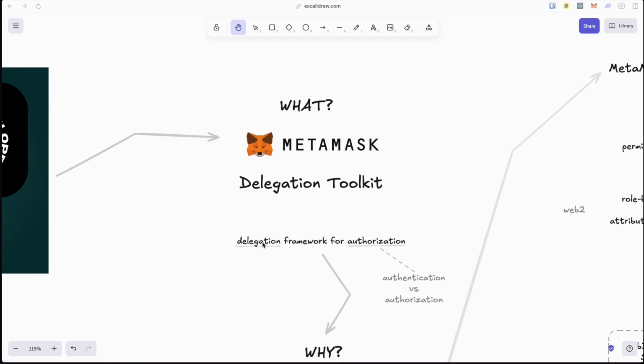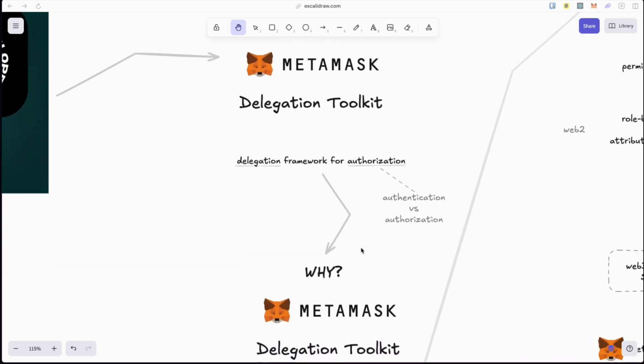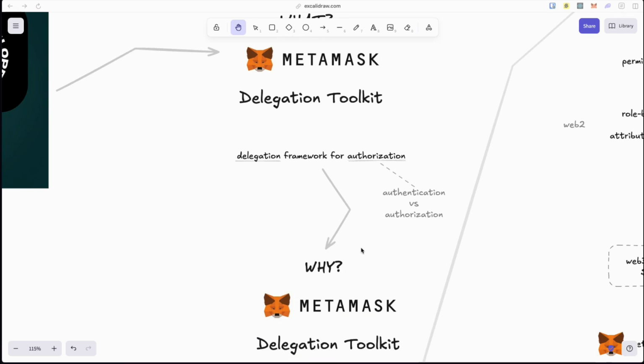It is a delegation framework that allows for fine-grained control of authorization. Delegation meaning giving another party the ability to act on your behalf. Authorization meaning specifying what they can do. Remember, authentication means whether you are who you say you are, and authorization means whether you're allowed to perform a specific action. So why was the MetaMask Delegation Toolkit created?